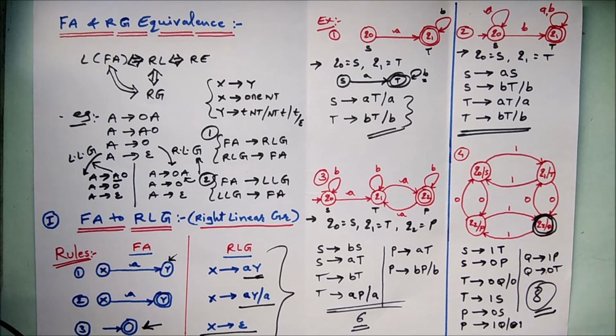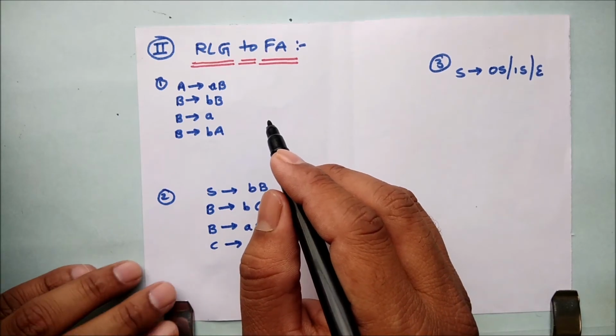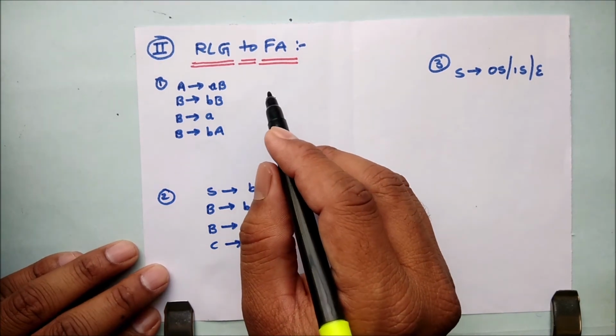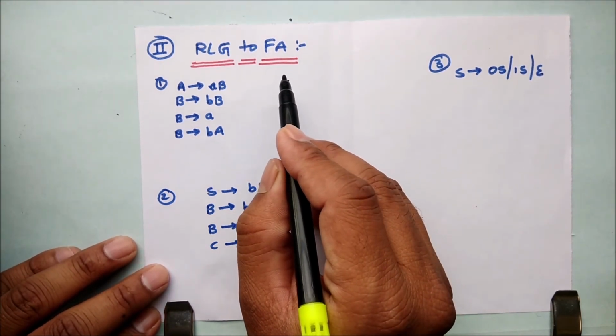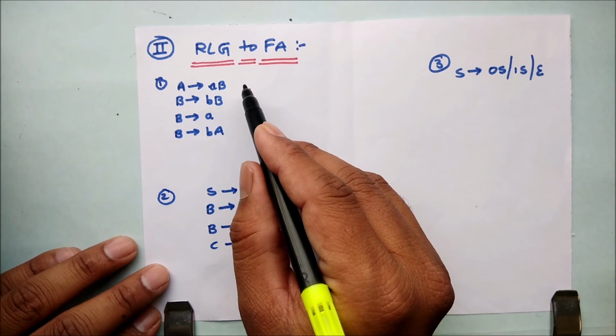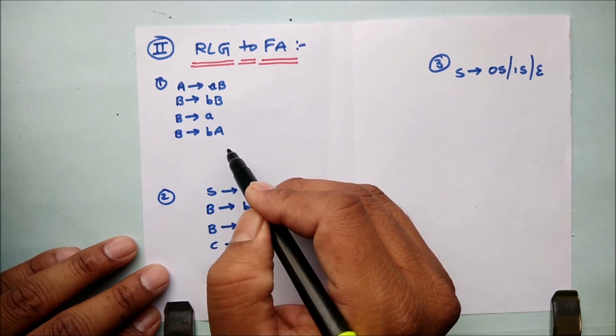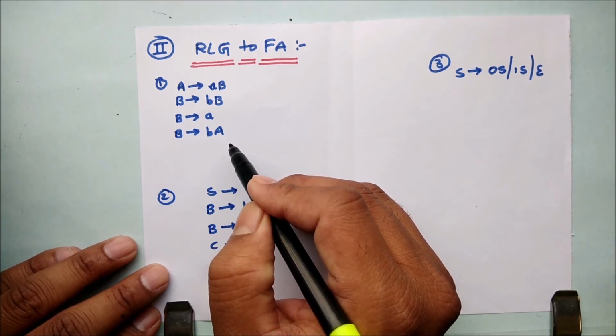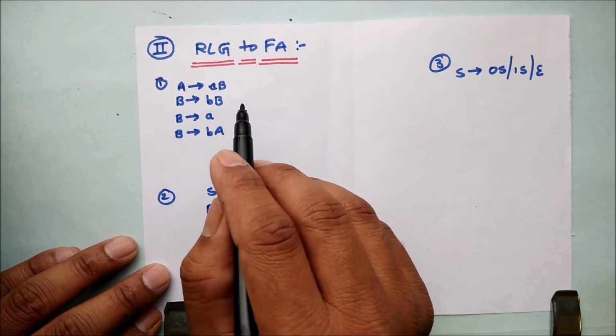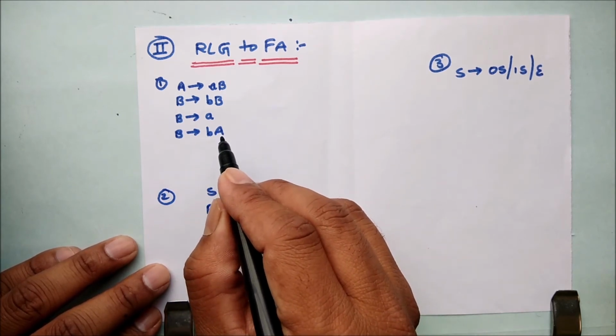So let's move ahead to see how to convert a given RLG into a finite automata. Again, let's see how the RLG can be converted into the finite automata. This will be a given grammar to us, my dear friends, and from this we can identify how many non-terminals are there.